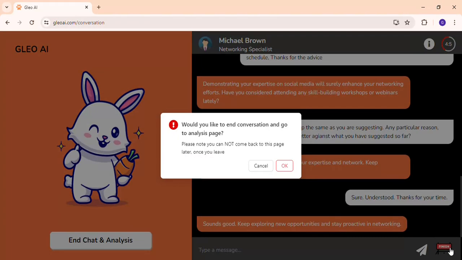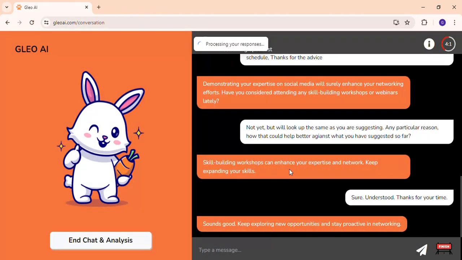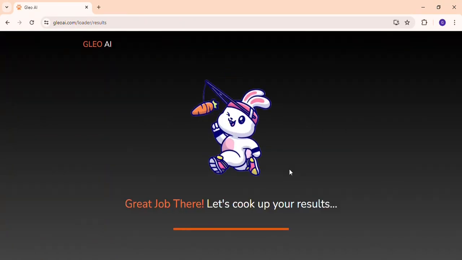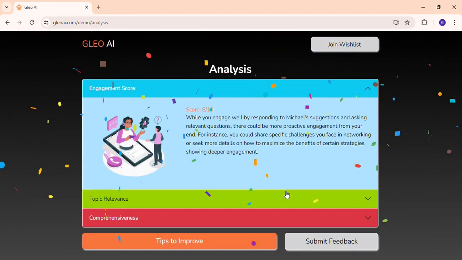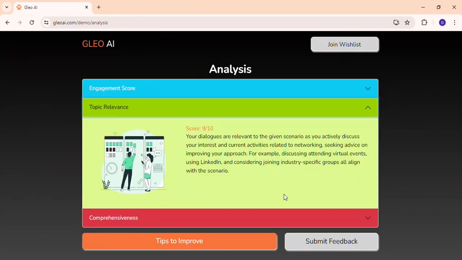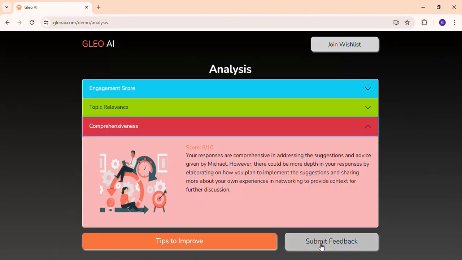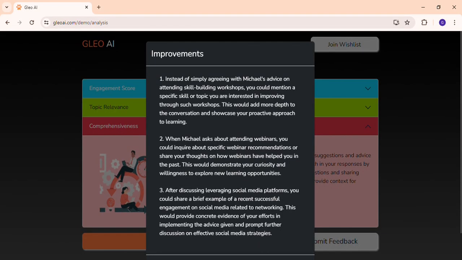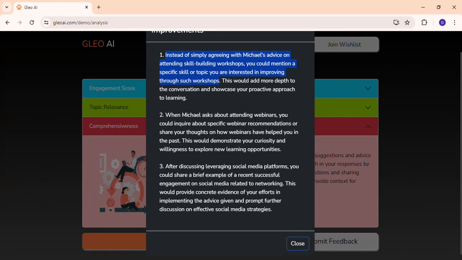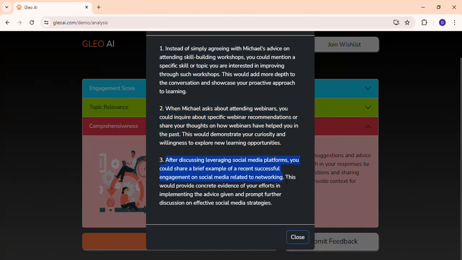Now as we are done, we click finish, and yes, we are all set to get an analysis of our conversation. And voila, we have our analysis ready across three metrics essential to any conversation, with a proper justification of each score. Lastly, we have what we call tips to improve upon, or you can say call to action.